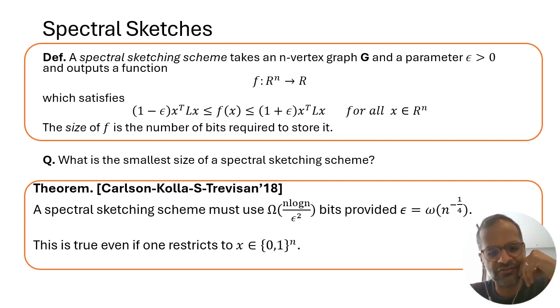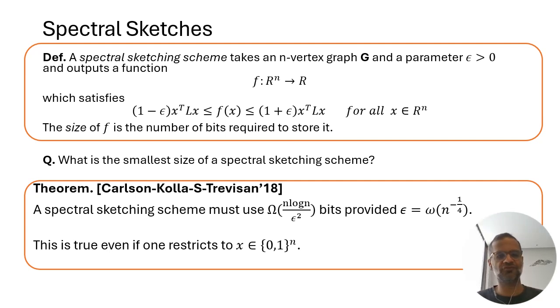And further, we actually proved that this is true even if you only want a sketching scheme that works for 0, 1 vectors. So it only sketches the cuts of the graph, not all of the Laplacian quadratic forms. And so what that says conceptually is that you can't do better than spectral sparsification, even if you allow yourself to use data structures that don't come from graphs.